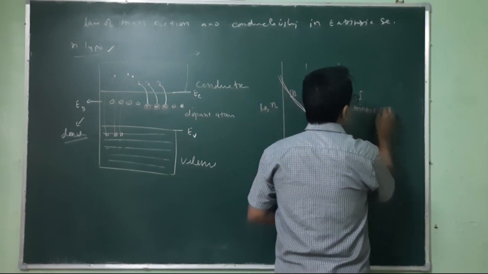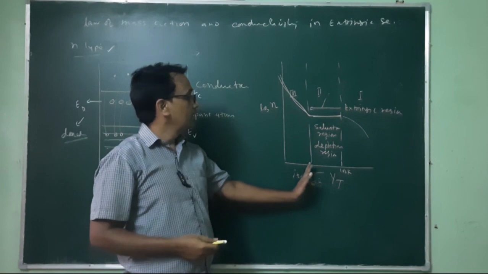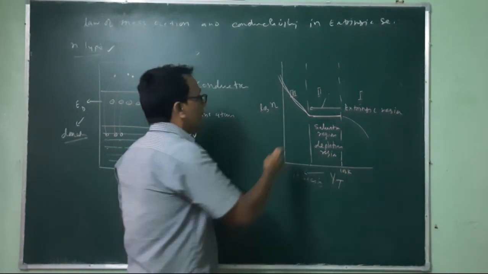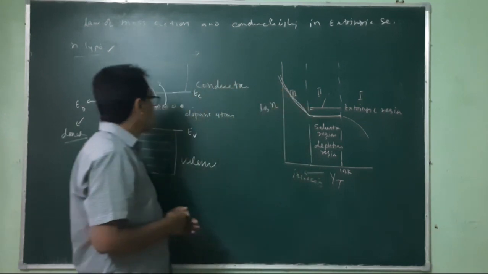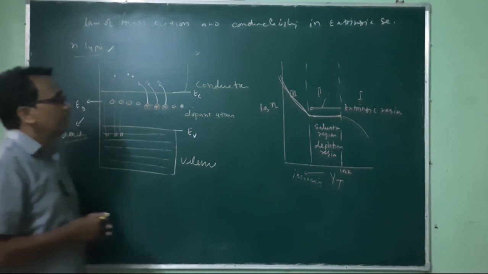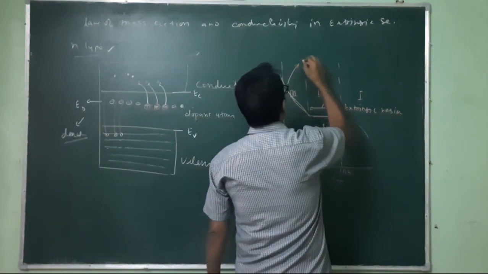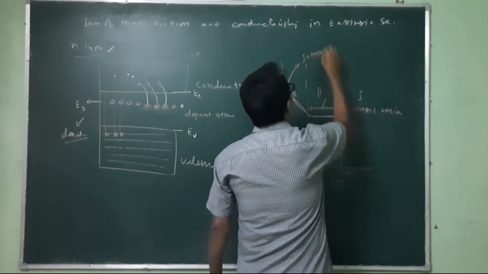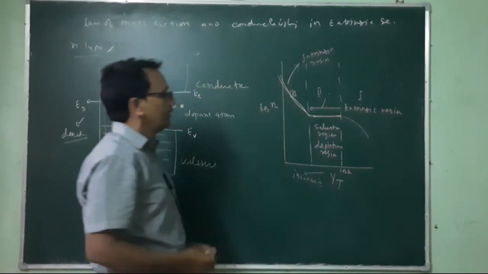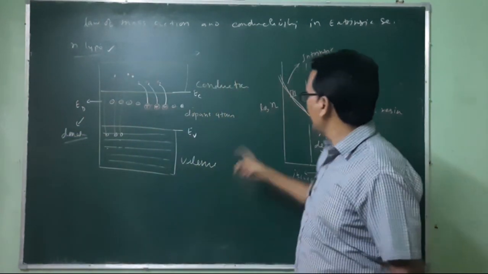After this depletion region, after this saturation condition, the number of electrons increases because of generation of hole-electron pairs, and this region is known as the intrinsic region, because the behavior of the semiconductor becomes just like an intrinsic semiconductor.